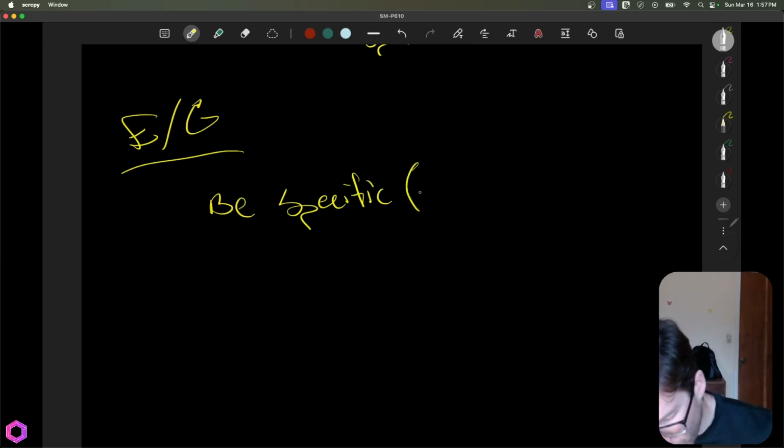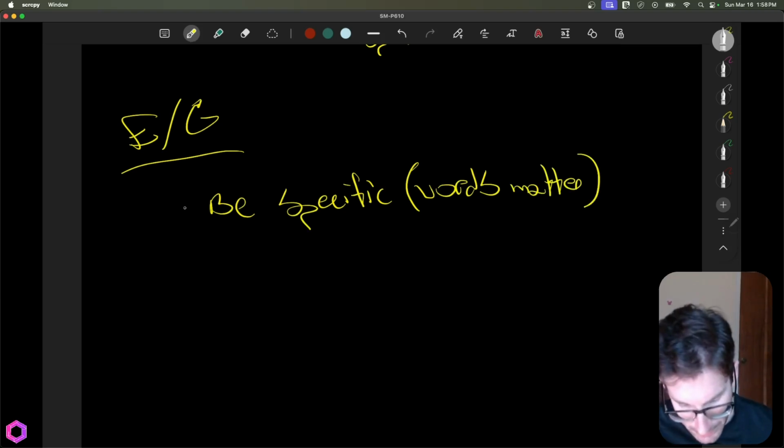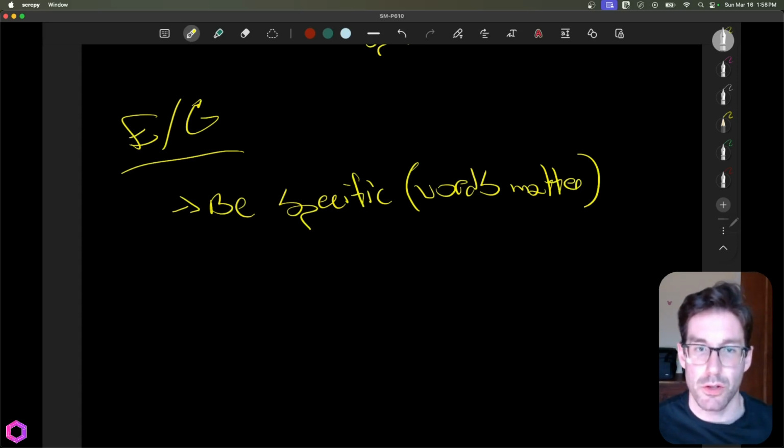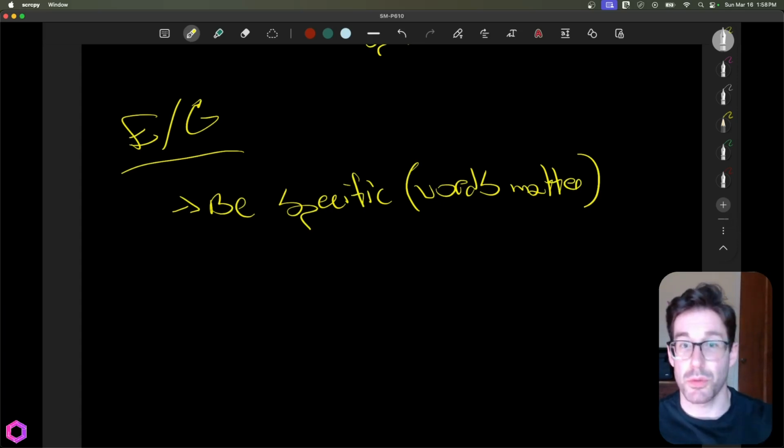And what do I mean by this? I mean by this that words actually matter. What does that mean? That means that when you give a system prompt to a model, you should be very choosy about which words you share with it. And reason being is that words are very vague things that have a variety of meanings to whoever's reading it. And the importance of using words effectively ensures that the model is directed in the way that it should be.